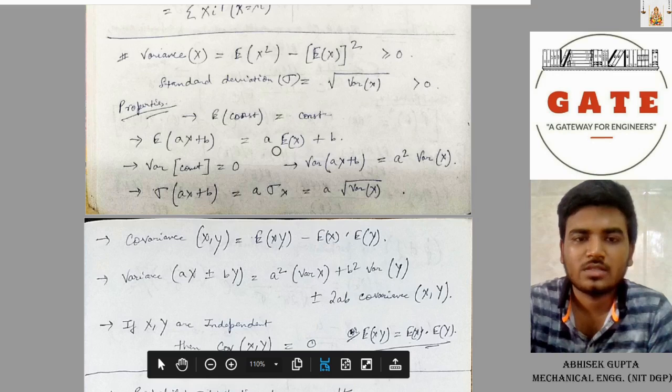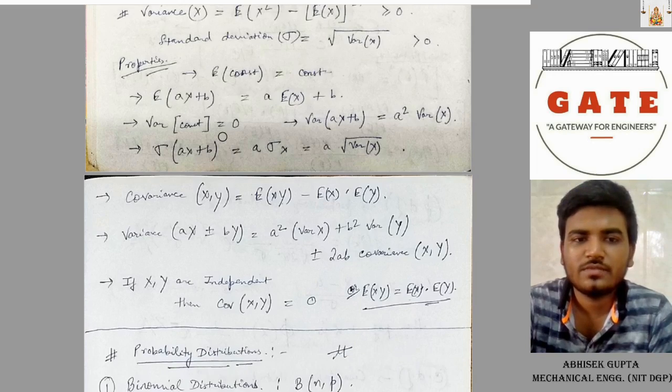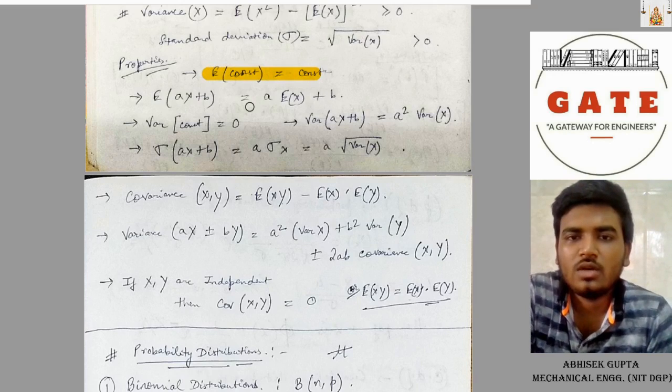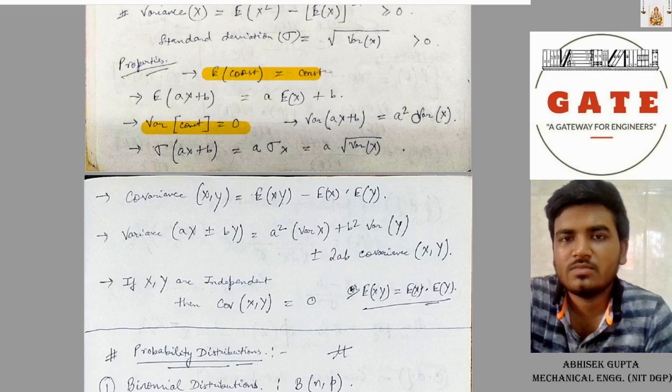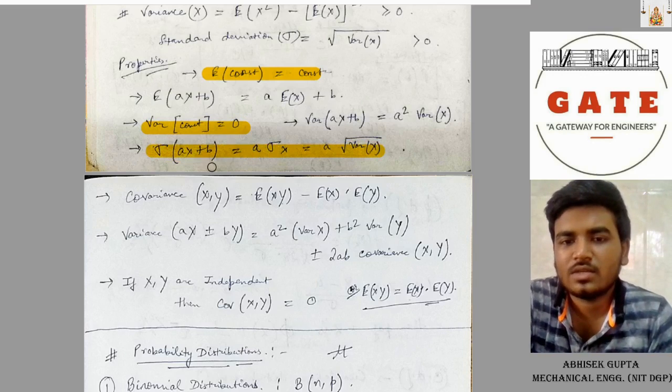Now coming to variance. Variance is expectation of x square minus expectation of x whole square. It's always positive. Standard deviation sigma equal to root variance, also positive. Properties: expectation of constant equal to constant. E of ax plus b equal to a E of x plus b. Variance of constant equal to 0. Variance of ax plus b equal to a square variance x. And standard deviation of ax plus b equal to a standard deviation of x, or a root variance of x.